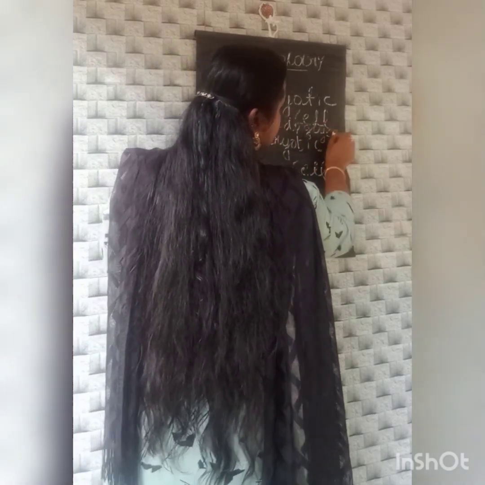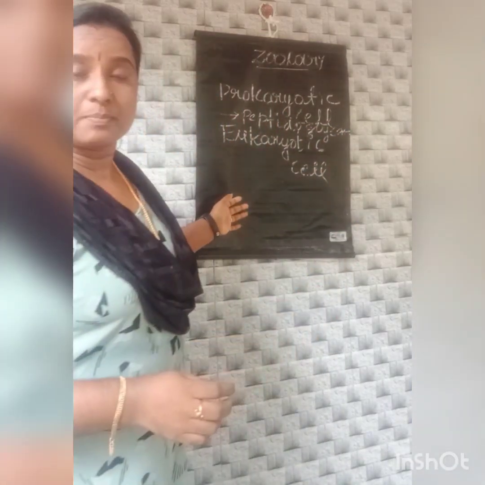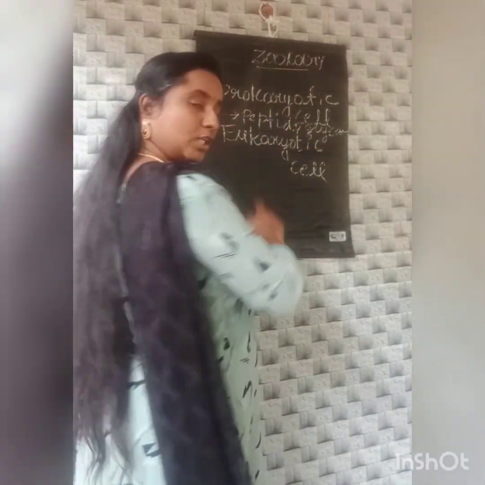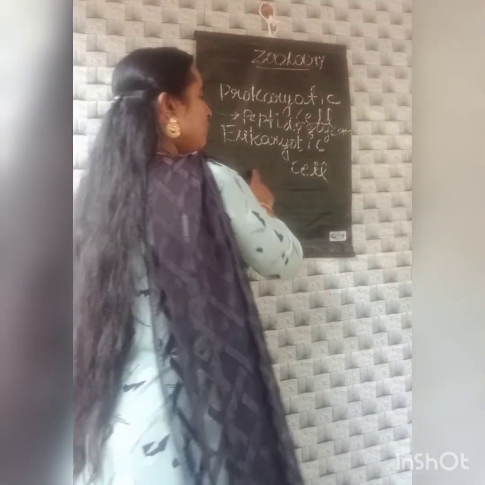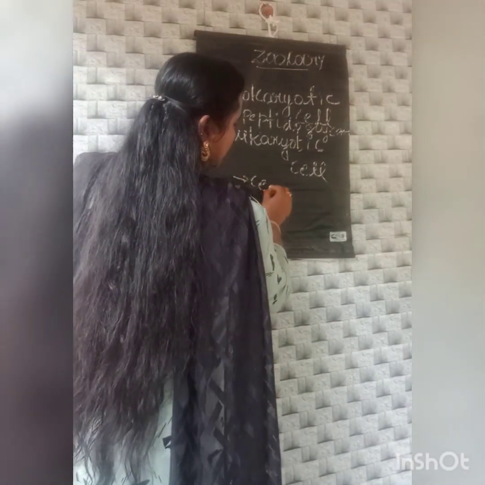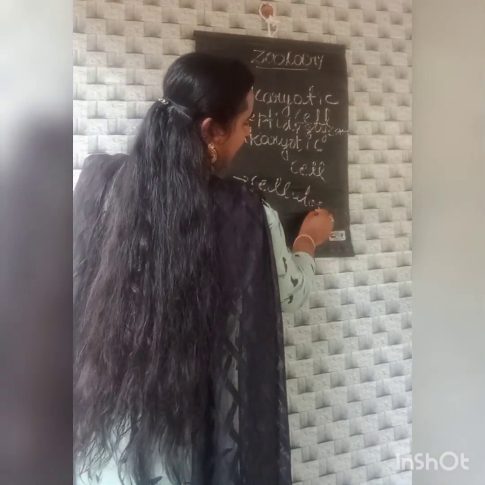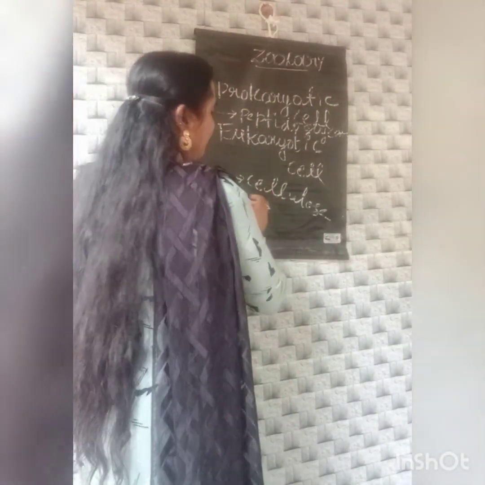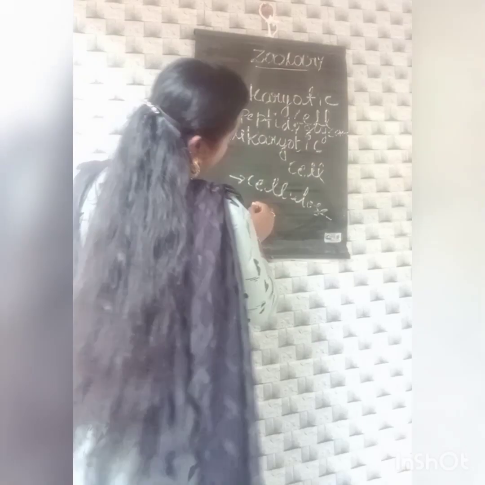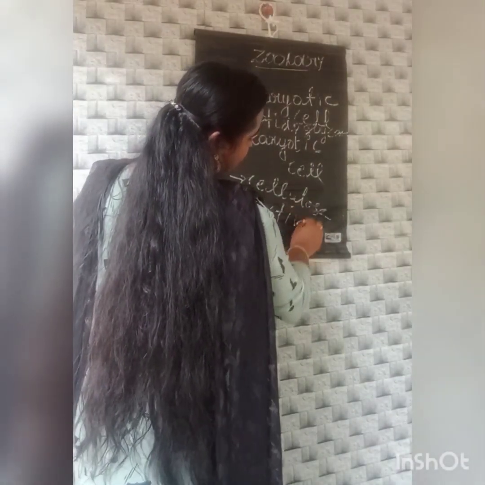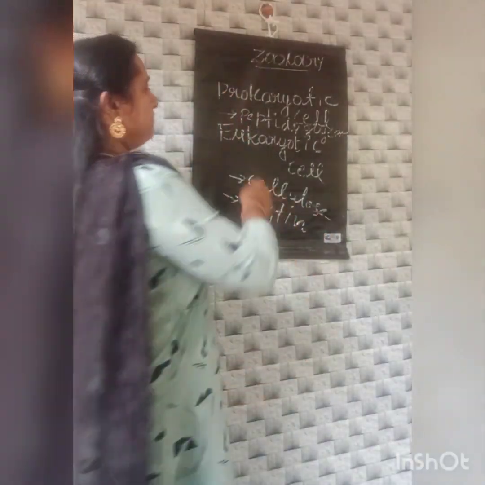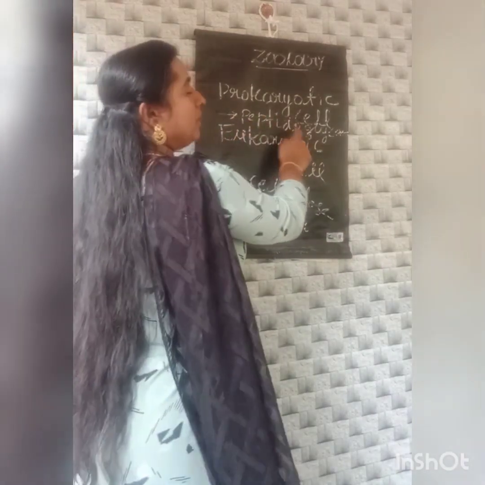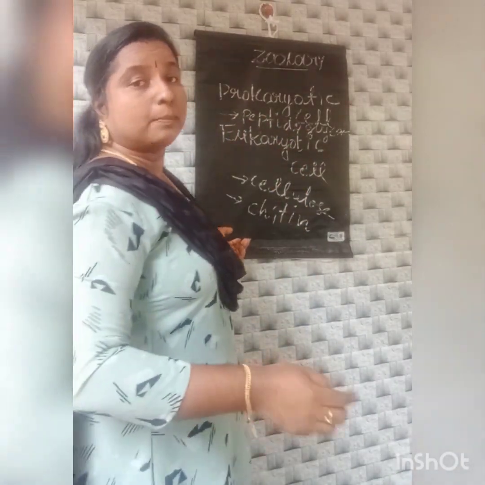In the case of the eukaryotic cell, the cell wall in plants is made up of cellulose, and in fungi the cell wall is made up of chitin.